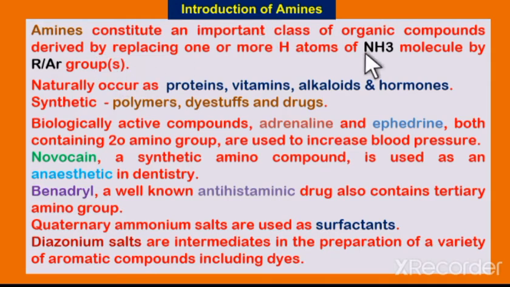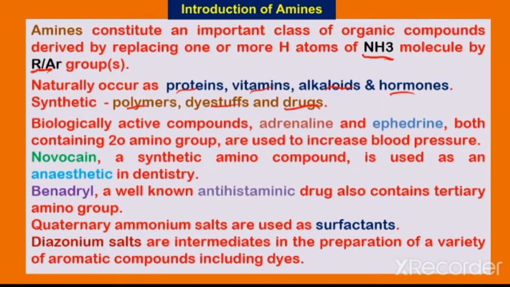Amines consist of ammonia in which the hydrogens are replaced by alkyl or aryl groups. In that case we can get important organic compounds like amines. These amines occur naturally as well as synthetically. Naturally occurring amines are proteins, vitamins, alkaloids, hormones. So these are the naturally occurring amines. Synthetic amines are like polymers, dyestuff, drugs, so these come under the synthetic amines.